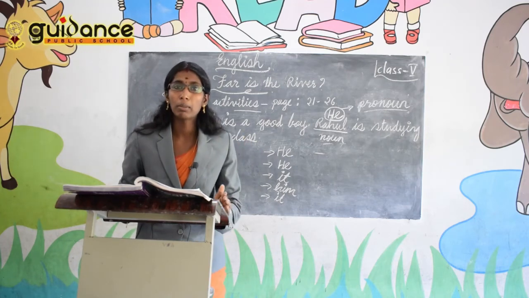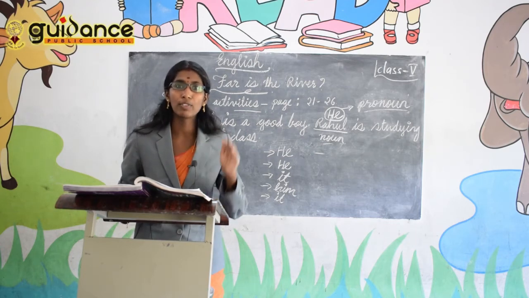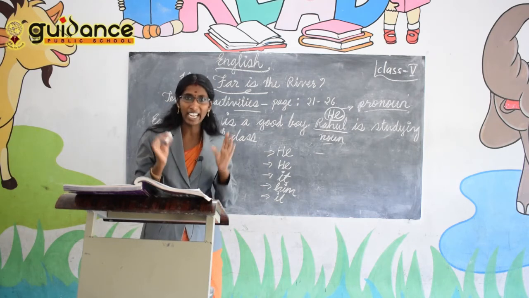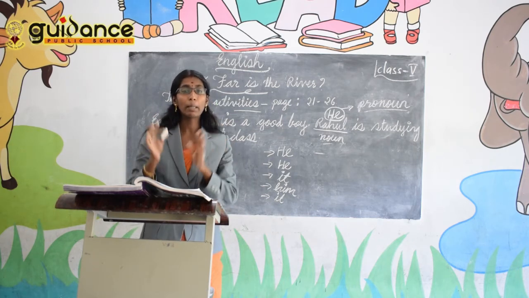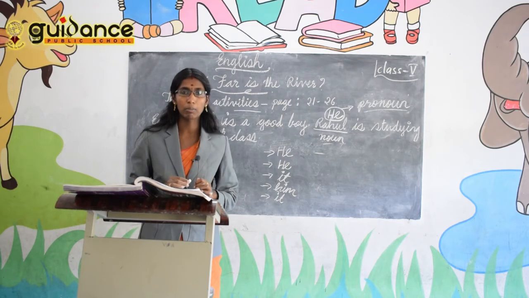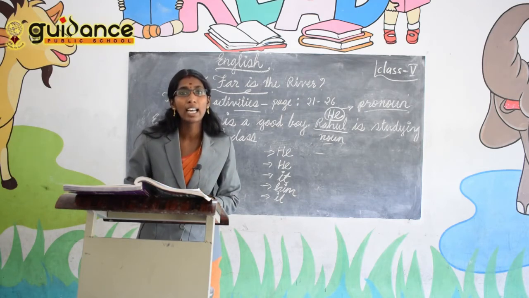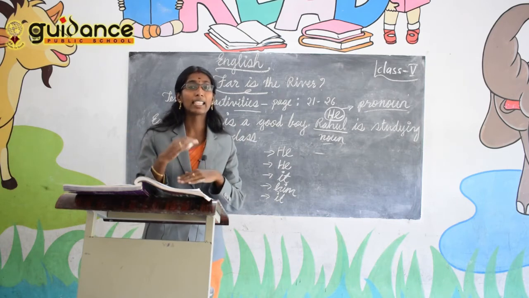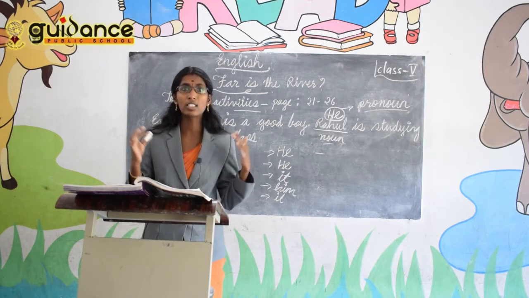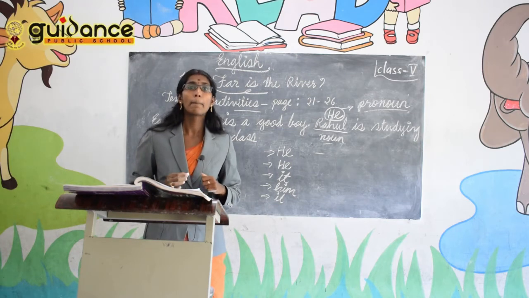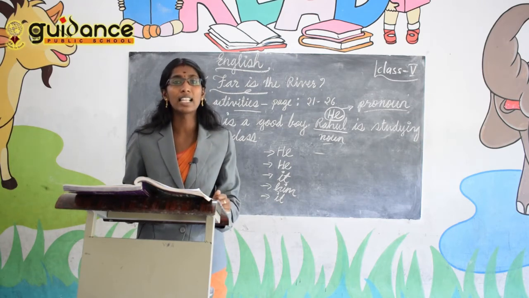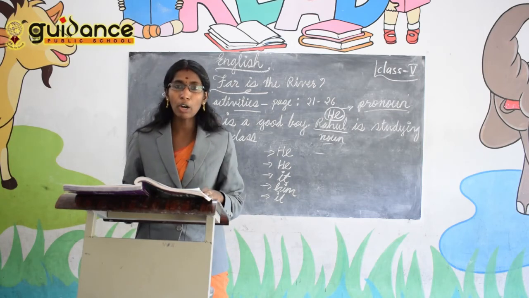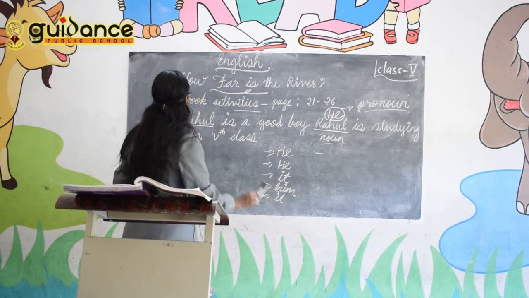So, what do you mean by pronouns? The words which we use in the place of nouns we call pronouns. That means we need not repeat the nouns. So, we need not repeat any person's name again and again in a sentence. Instead of that we can use pronouns. So, pronouns are the words used in the place of nouns. So, below you have some exercises given there.